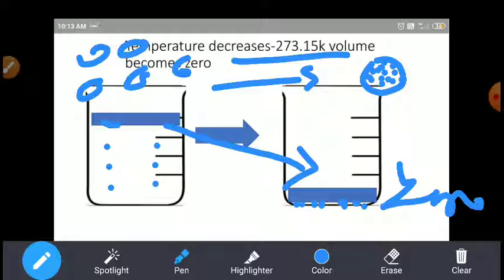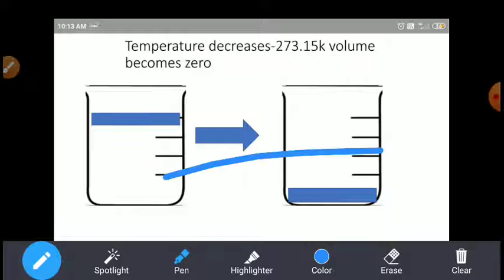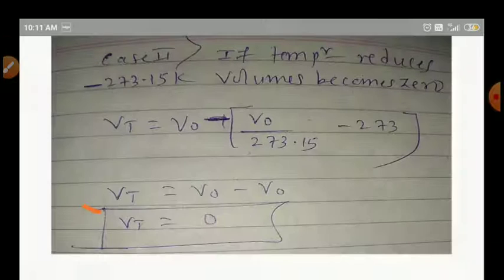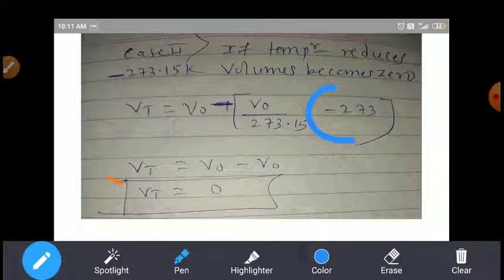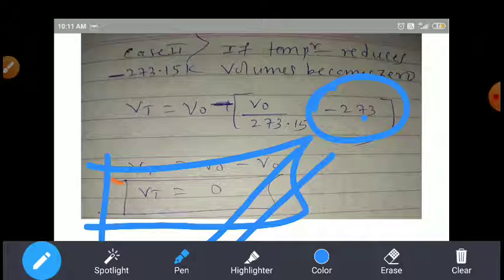Now is it clear, beta? Okay. So that's why for this slide, in case 2, consider the volume at -273 kelvins, then the volume Vt is equal to 0. Consider here. Now is it clear, students? Okay, fine.